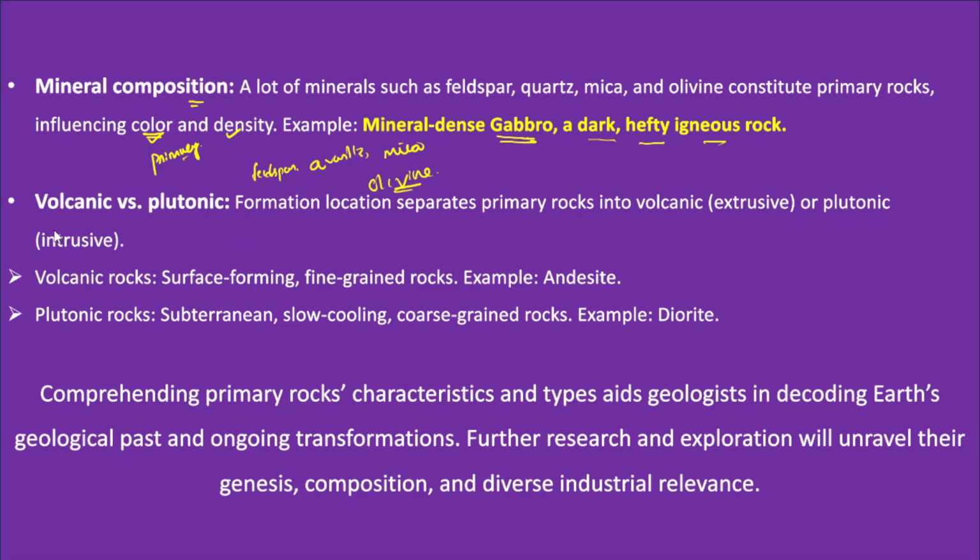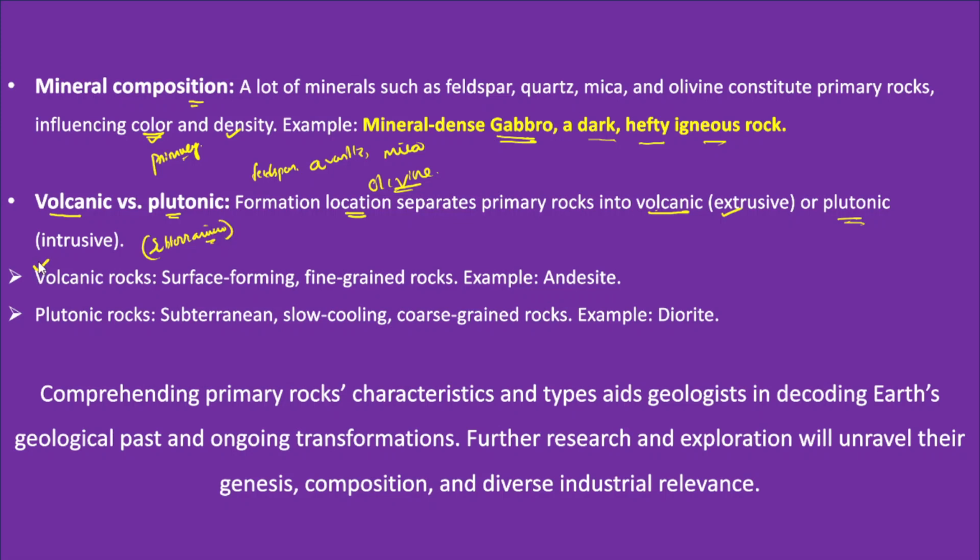Volcanic and plutonic types of rocks are another type. A few primary rocks are volcanic in nature and the others are plutonic in nature. It solely depends on the location of the formation of these primary rocks. That separates primary rocks into volcanic rocks and plutonic rocks. Volcanic rocks are generally extrusive, they form on the ground. Plutonic rocks are subterranean, so they form under the ground.